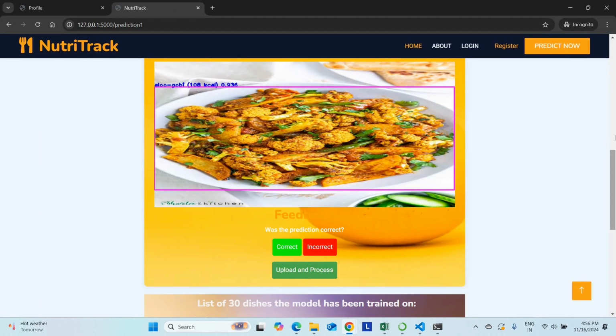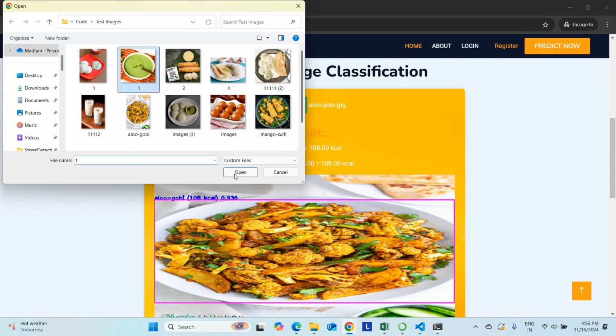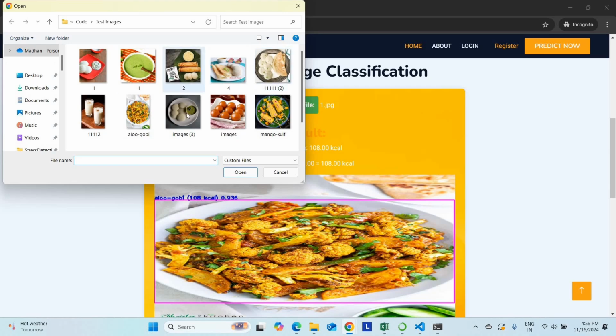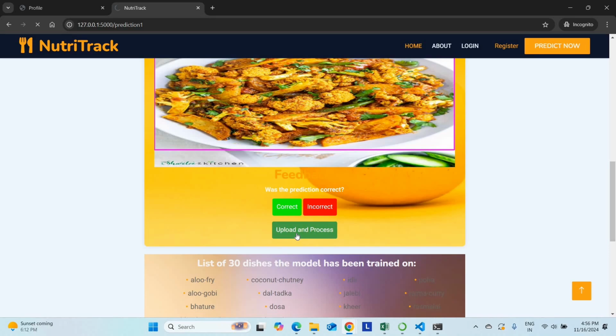So aloo gobi, the calorie count will be 118 or 108. I can check one more thing. Let me check with this one. Let me check any other thing. This one. Check, upload and process.